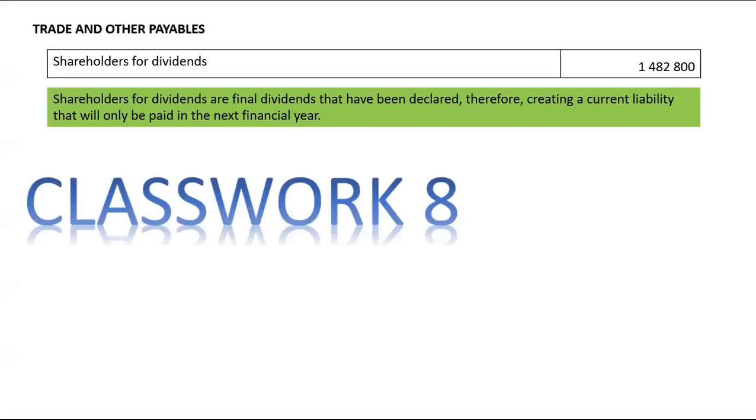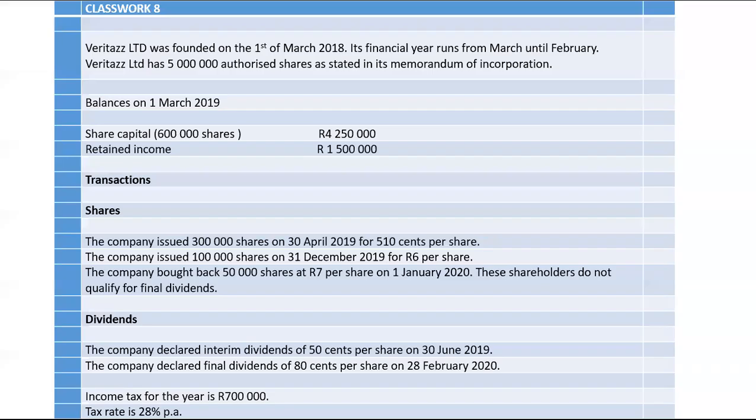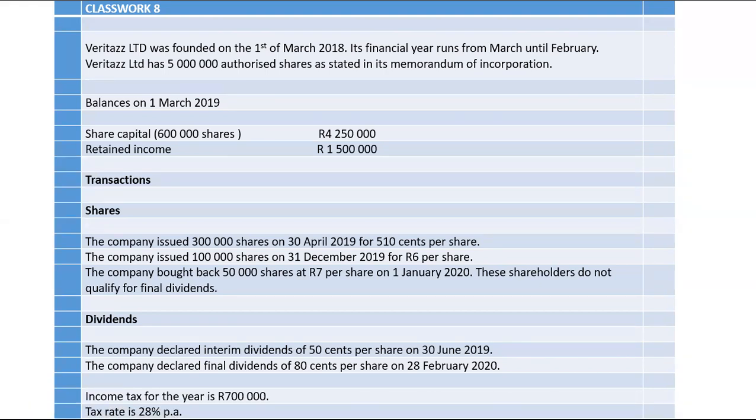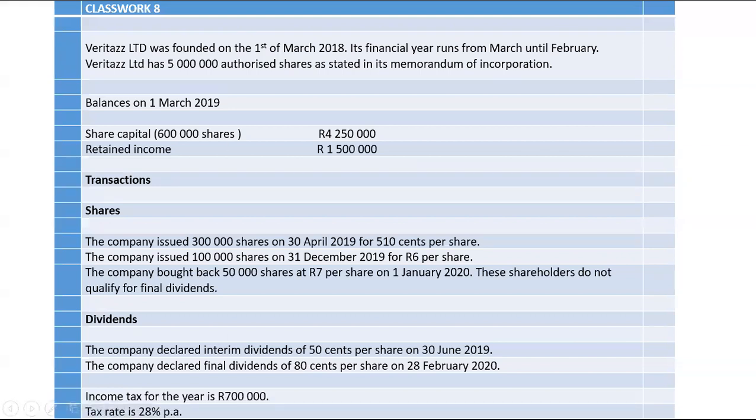Try classwork 8. I definitely know that classwork 7 is from a past paper. I can't figure out which past paper it was. I am not sure about this one here, if it's a past paper or not. Please try it out. Let's see what you are given. You are given your ordinary share capital note. That's what you need to prepare. You also need to prepare your retained income note.